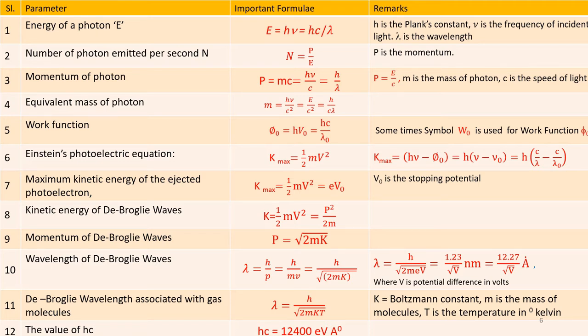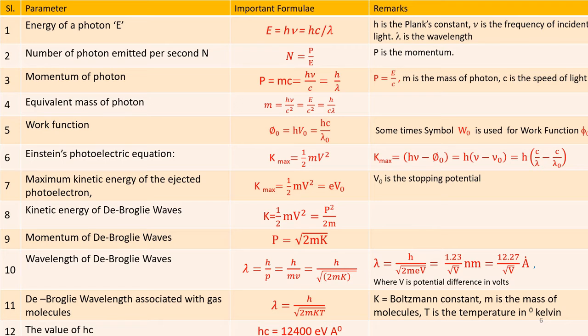Formula number 7. Maximum kinetic energy of the ejected photoelectron. The ejected photoelectron will have some energy, given by the formula K max is equal to half mv square, that is equal to e into V naught, where V naught is the stopping potential. The stopping potential is also shown in different graphs while answering short type, long type, and other questions.